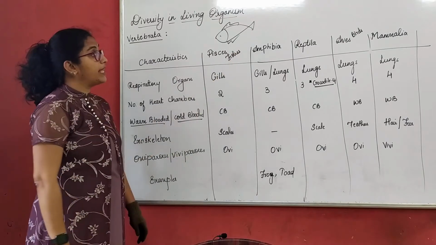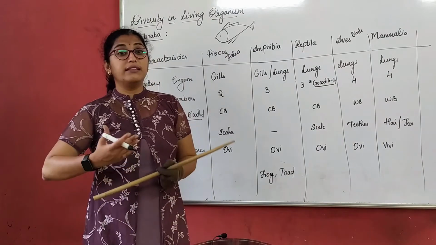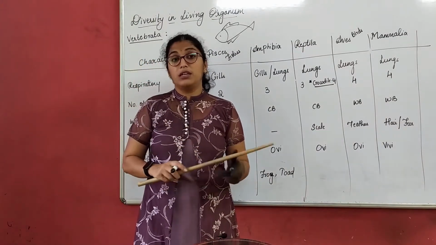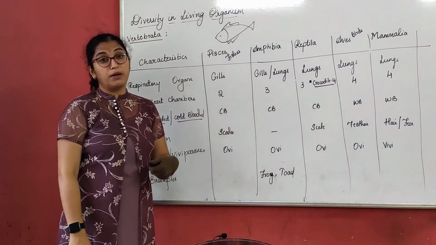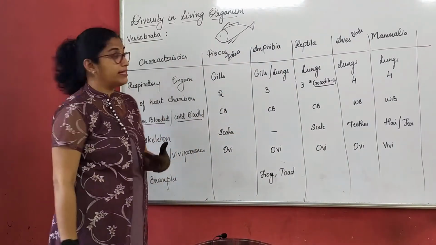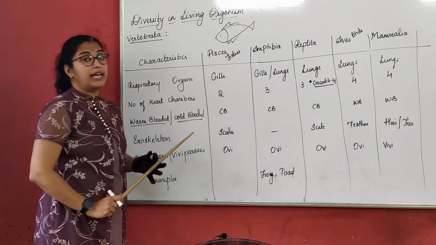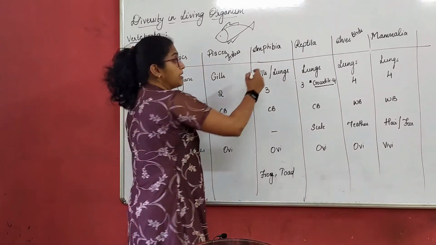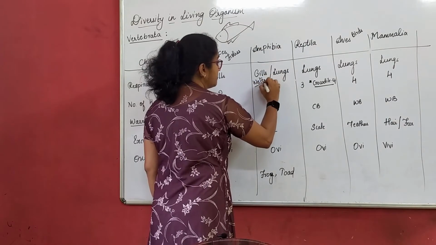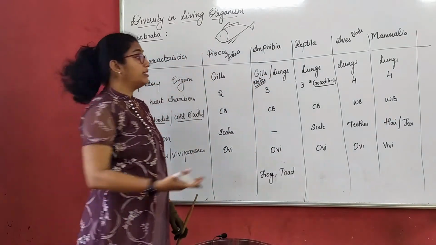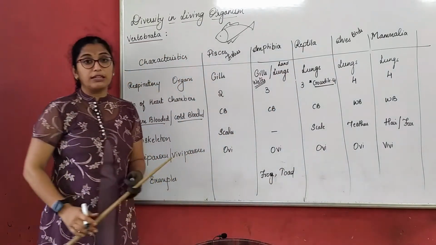We'll move to the next one, amphibia. Amphibians means one which can stay both on land as well as in water, right? The examples here: frog, toad, salamander, etc. Respiratory organs, we have written here gills as well as lungs. That means it uses gills when it is in water, and when it is on land, it will use the lungs. It cannot use gills when it is on land.